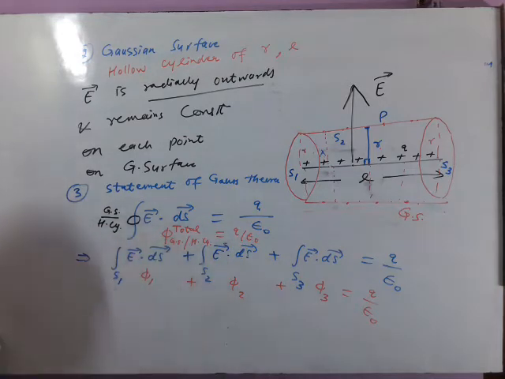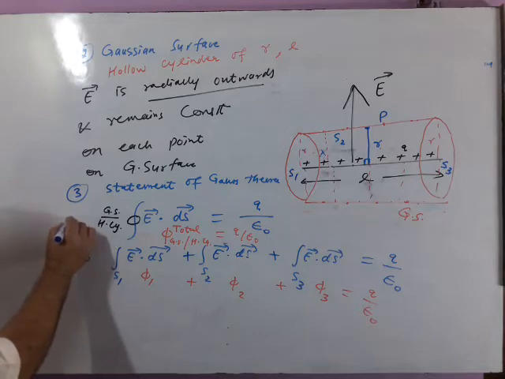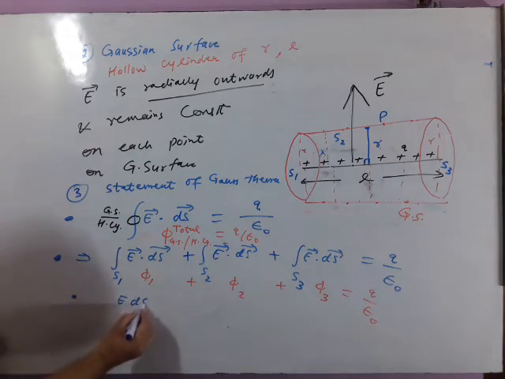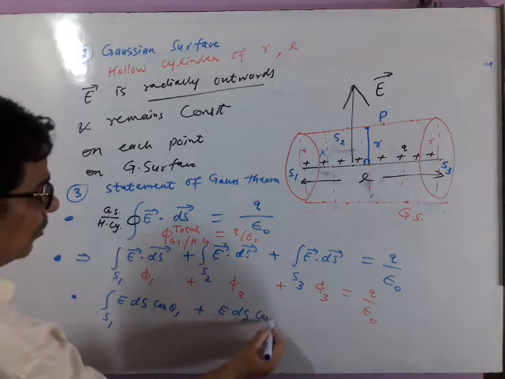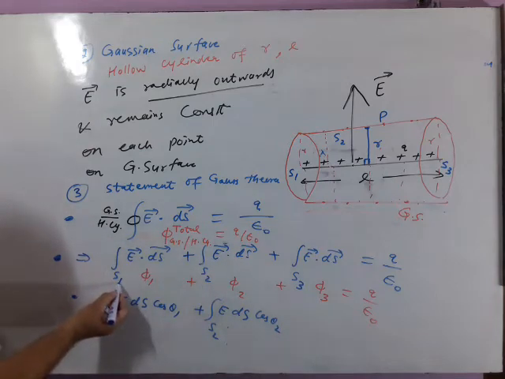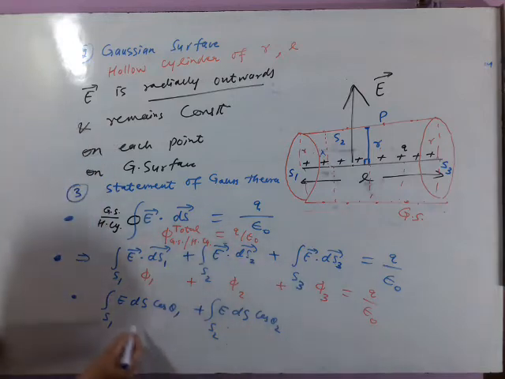Now you have 2 options for this derivation. Either you will follow this blue color, step 1, step 2, and there will be step 3. You will write it like this: E ds cos theta 1 for surface 1 plus E ds cos theta 2 for surface 2. When you write it for surface 1, you may write it ds1, ds2, ds3 as well.